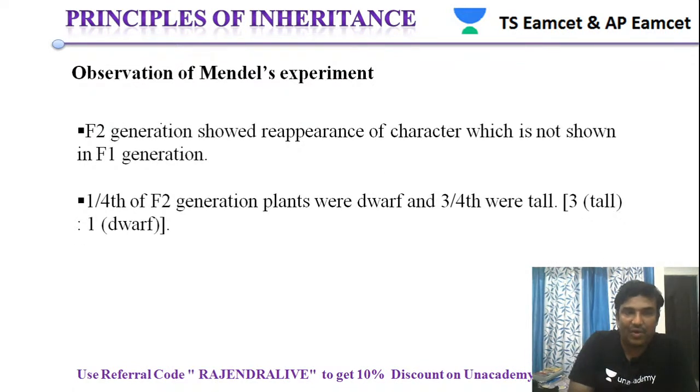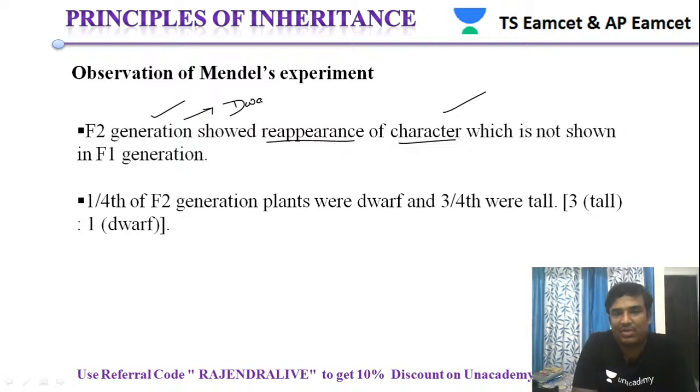But then he also found that the F2 generation showed reappearance of a character which is not shown in the F1 generation. In the F2 generation, we have seen the dwarf character also, which is not shown in the F1 generation. In the F1 generation we have seen only the tall character, whereas in the F2 generation we have seen the dwarf character.